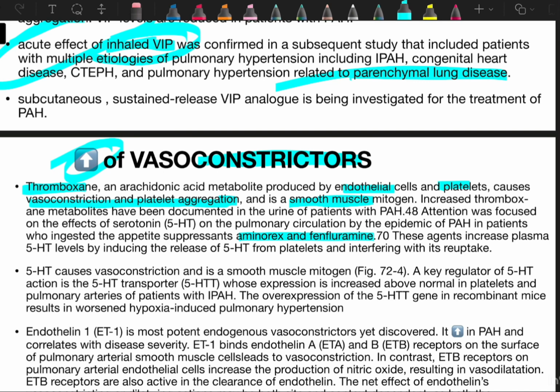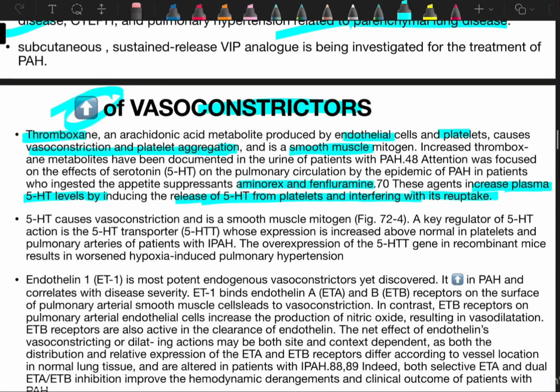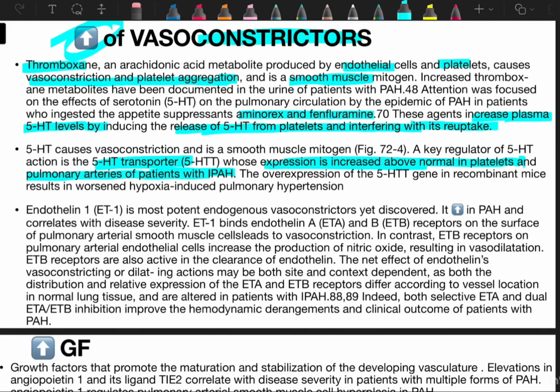These agents increase plasma 5-HT levels by inducing release of 5-HT from the platelet and interfering with its reuptake. So finally, 5-HT causes vasoconstriction and is a smooth muscle cell mitogen. A key regulator of 5-HT action is the 5-HT transporter, whose expression is increased above normal in platelets and pulmonary artery of patients with IPAH. The overexpression of the 5-HTT gene in recombinant mice results in worsened hypoxia-induced pulmonary hypertension.